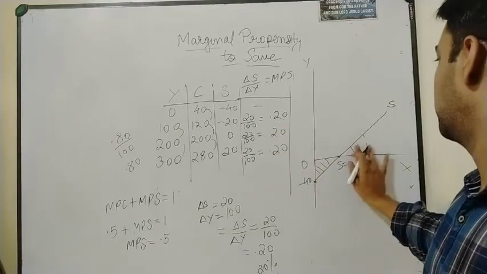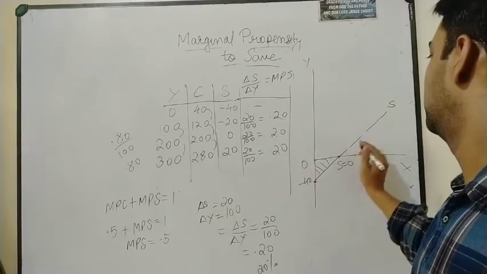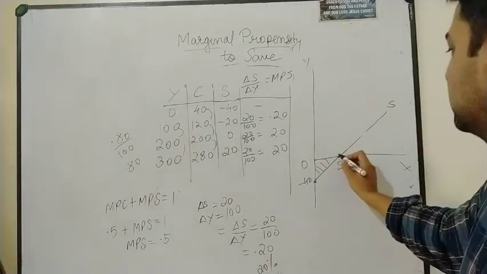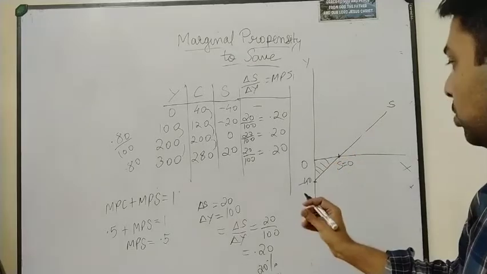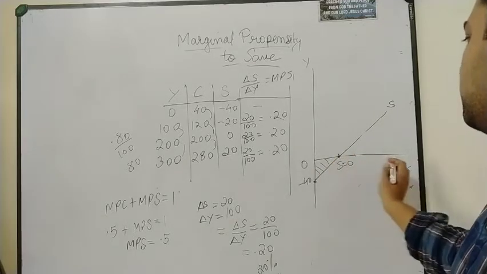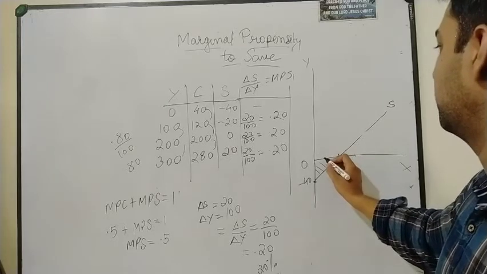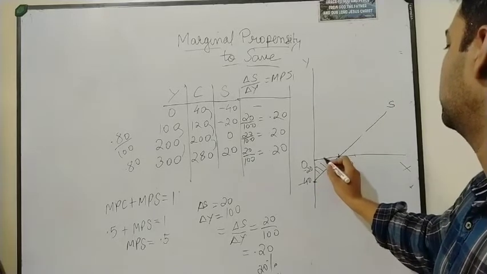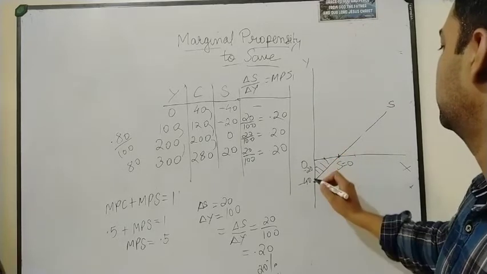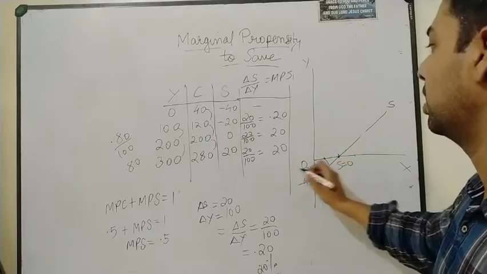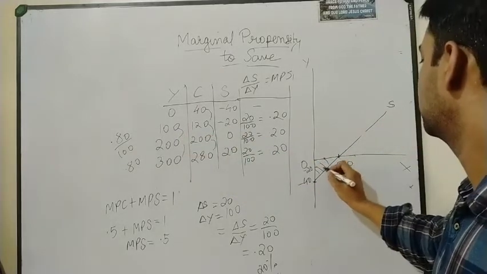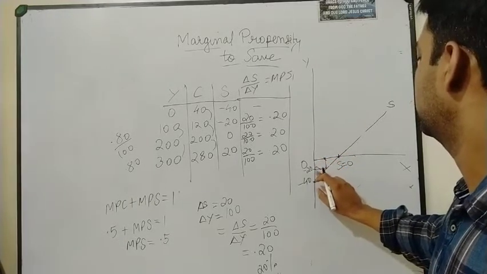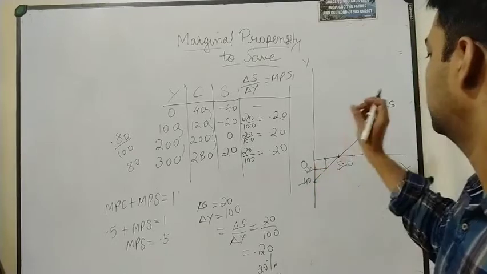Let's come back to the topic. We are talking about the slope of this saving curve. Suppose at this point the saving curve is 0. If this point here is 100, say for example, write one more point, minus 20, and if you join this point, at this point it is going to be another level, which is your 100 level, where you have minus 20. You can draw like this, and drop the previous shaded area so that it is visible.